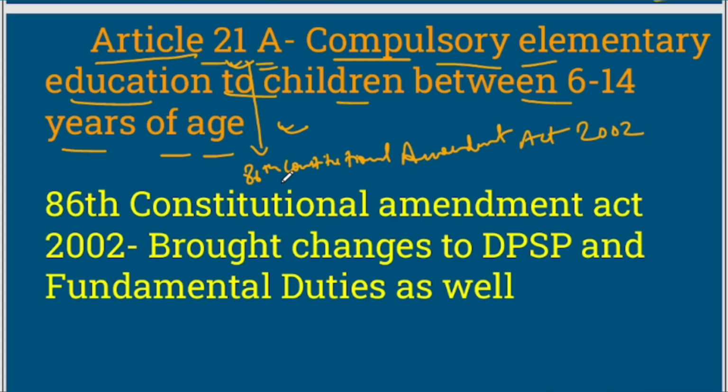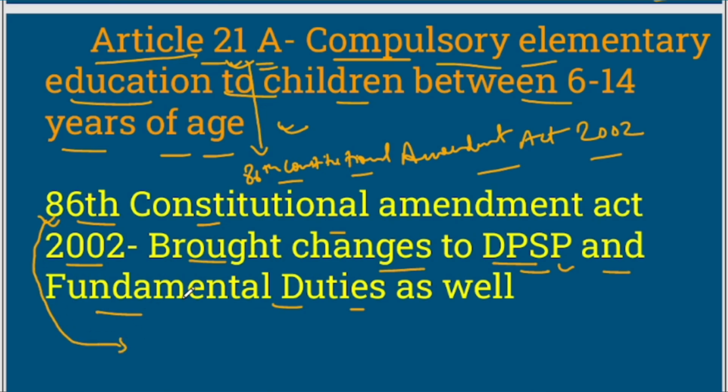Now this 86th Constitutional Amendment Act of 2002 also brought changes to Directive Principles of State Policy, that is DPSP, and fundamental duties as well. So the 86th Constitutional Amendment Act of 2002 brought changes to which parts of the Indian Constitution? It brought changes to Part 3 of India's Constitution, that is fundamental rights.